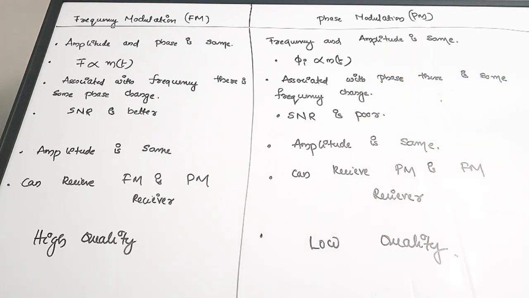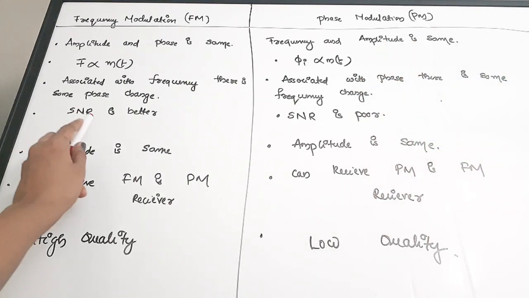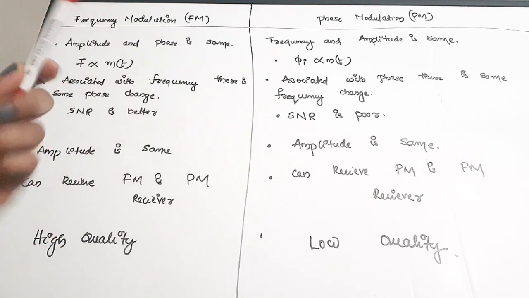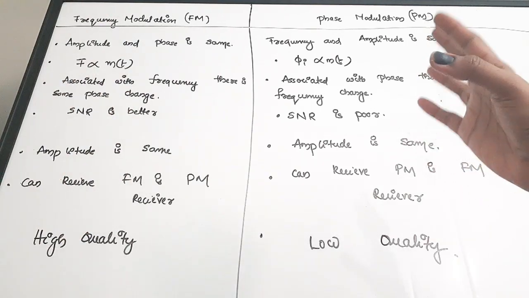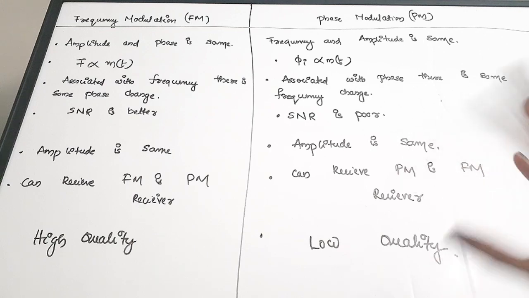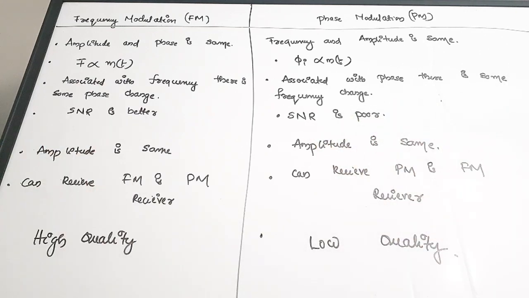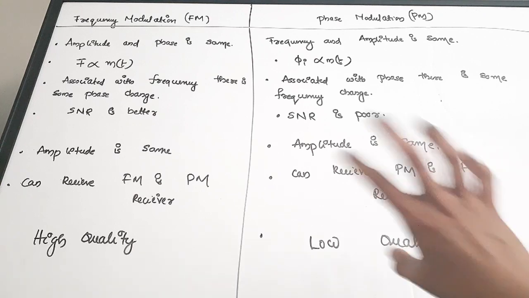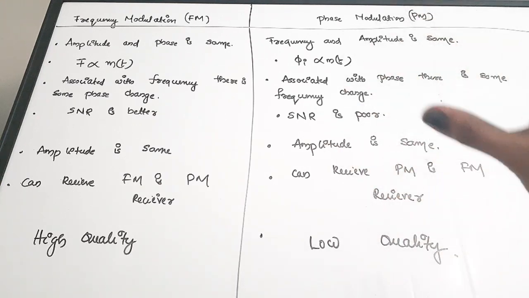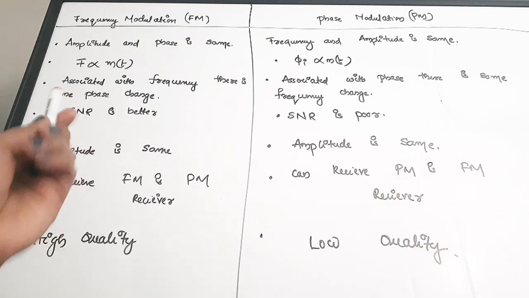Next, signal to noise ratio is better for an FM wave as compared to a phase modulated wave. Here, SNR is poor as compared to this. But if you consider the SNR for phase modulation, it is actually better than that of AM, but it is poorer than that of FM.